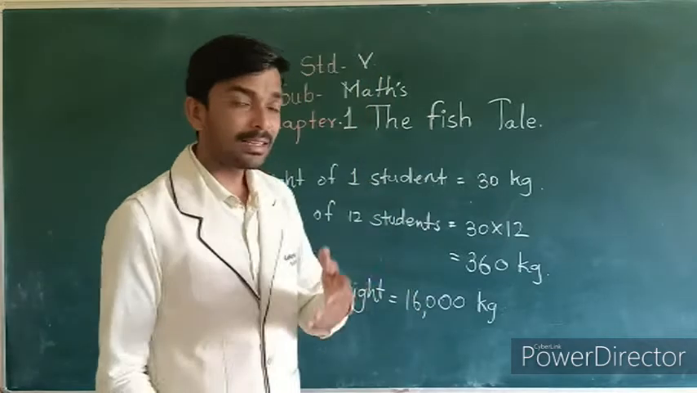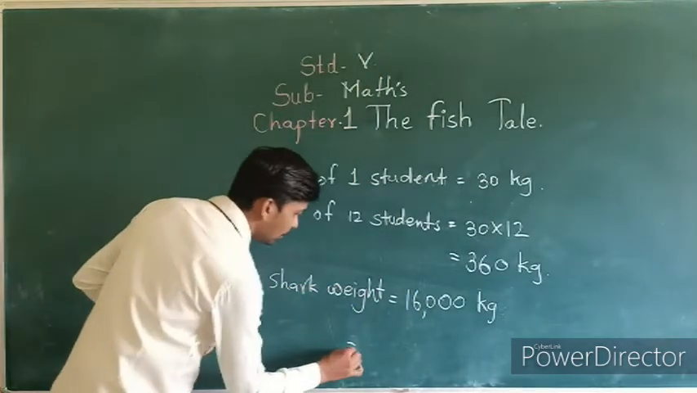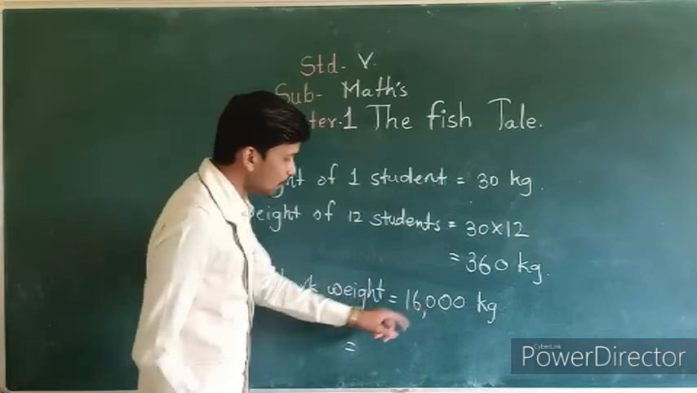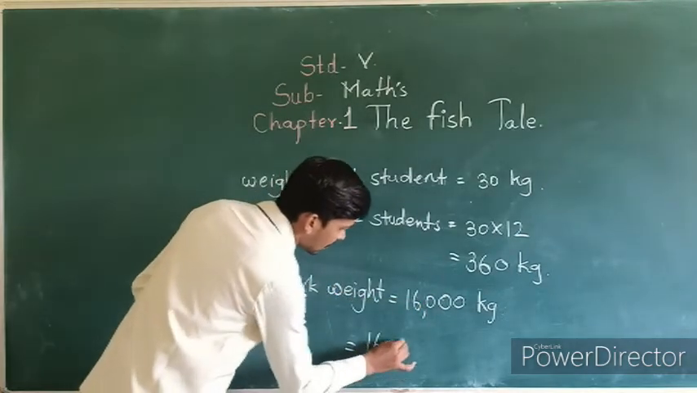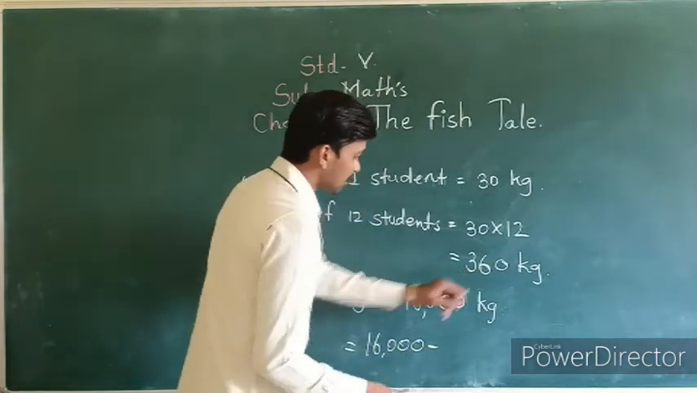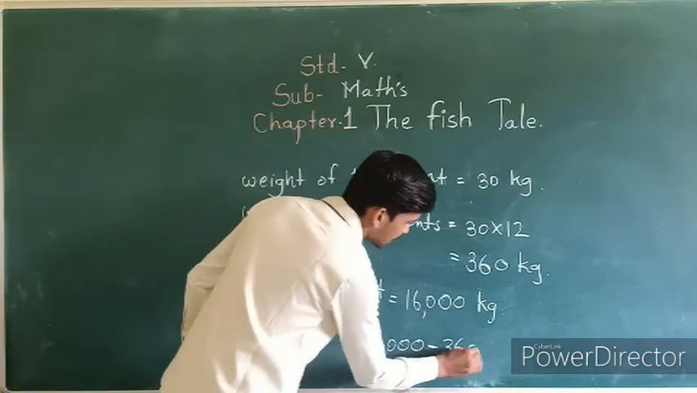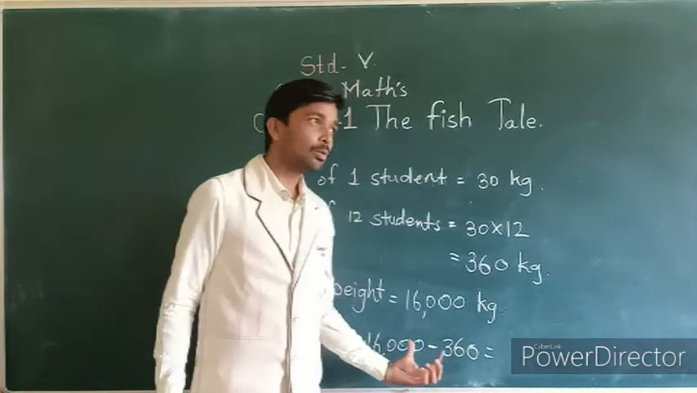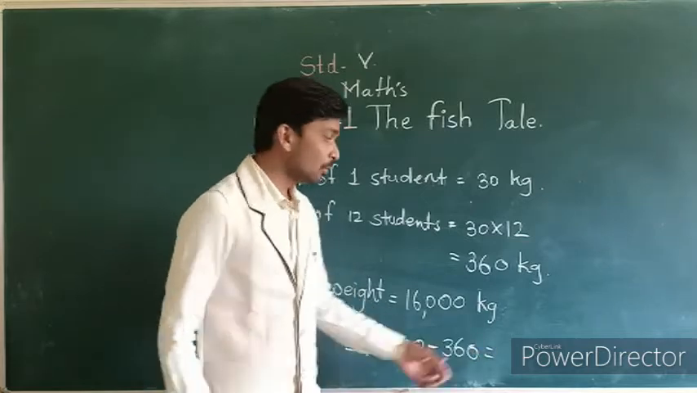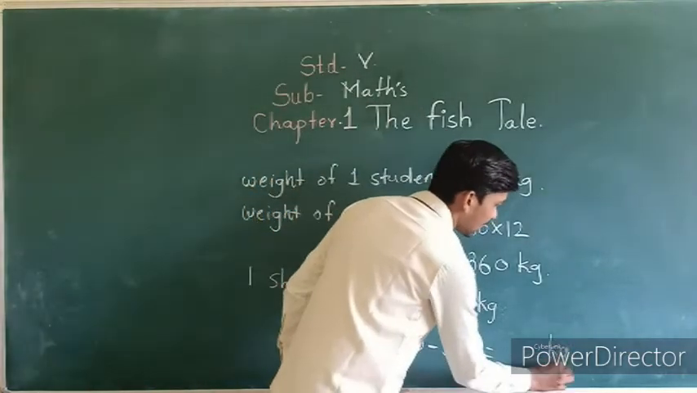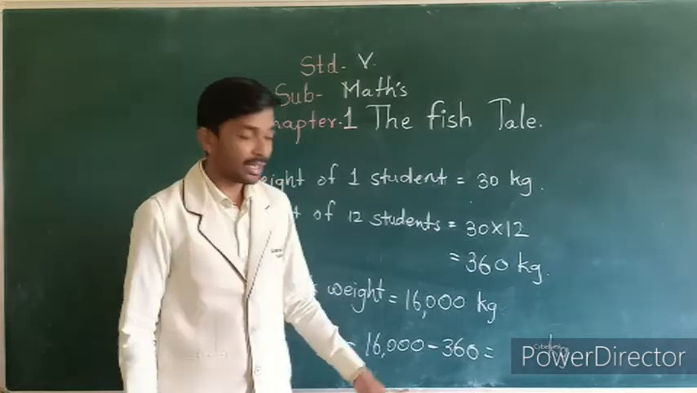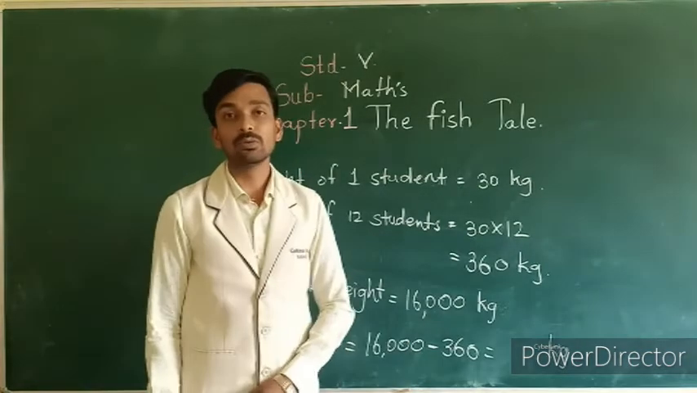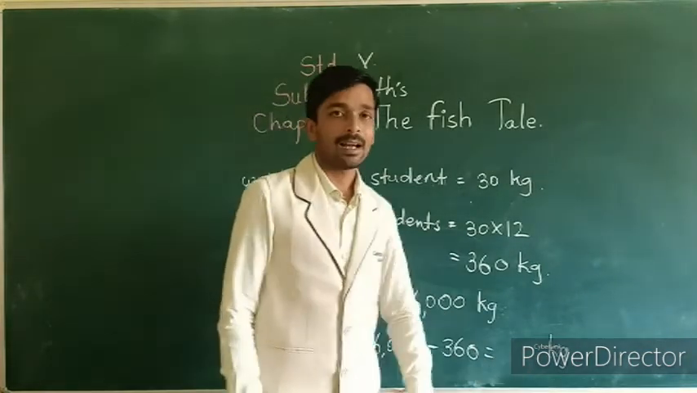So for finding that last answer, what do we do? We have to subtract these two, means 16,000 minus 360. Okay, when we subtract these two numbers, then we will get the answer to that last question. This subtraction you can do in your notebook and write the answer.